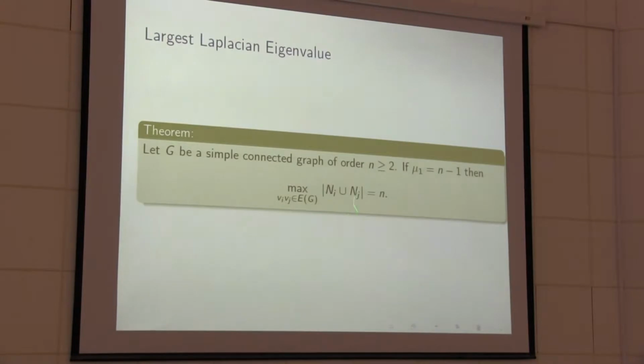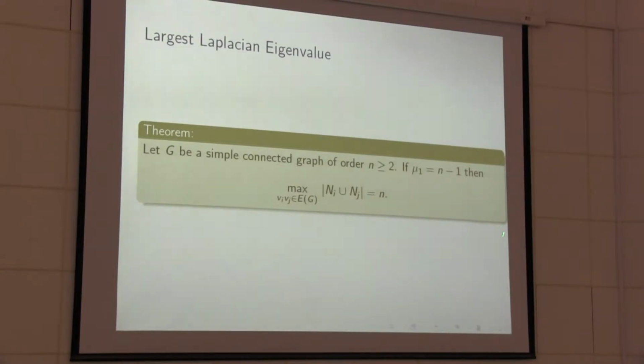Next, this: G is a simple connected graph. If mu1 is equal to n minus 1, then this is equal to n. You can see from our upper bound, if mu1 is equal to n minus 1, then this value is either n minus 1 or n. But by contradiction, we can show that this value being equal to n minus 1 is not possible.